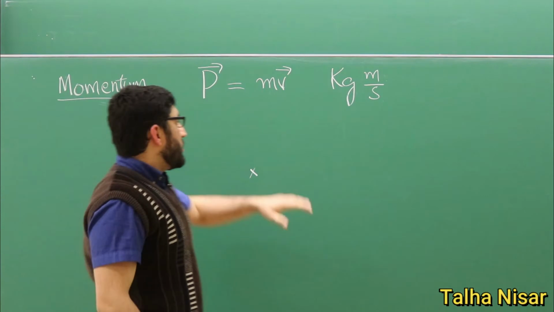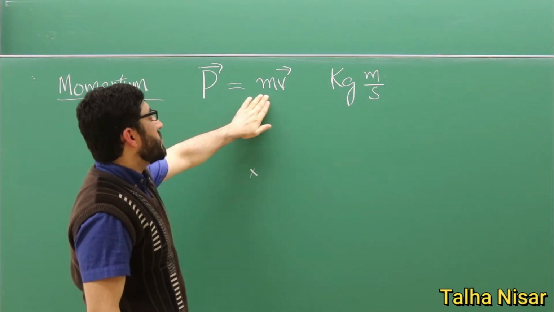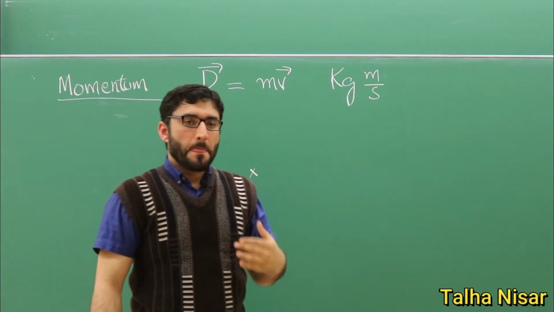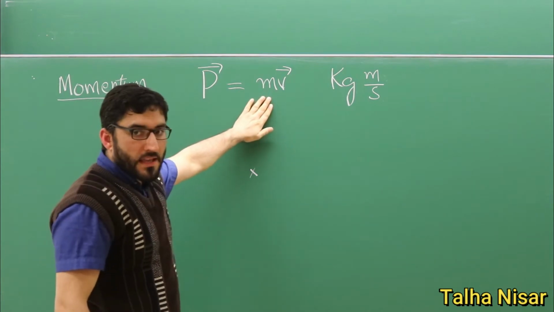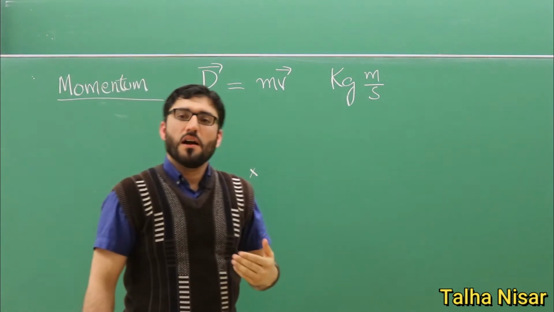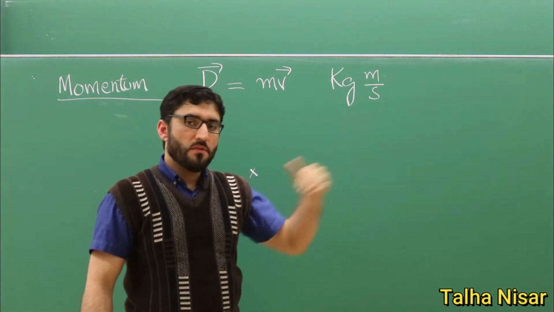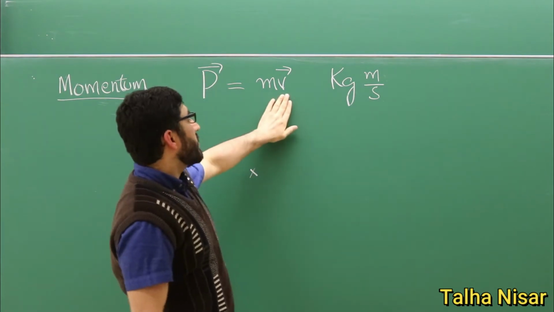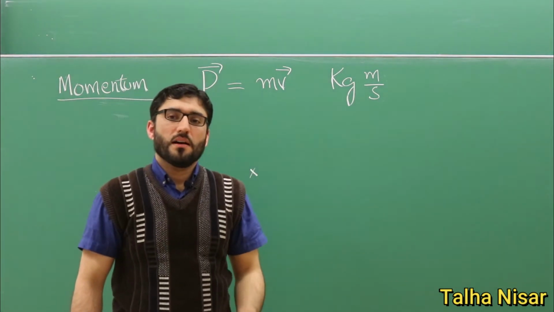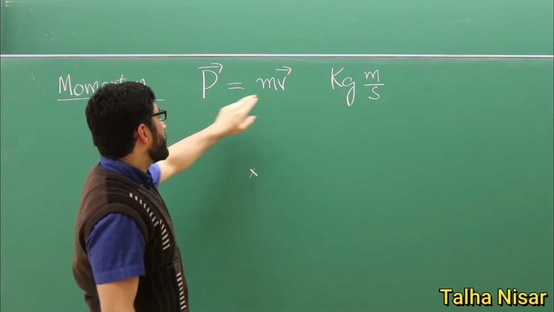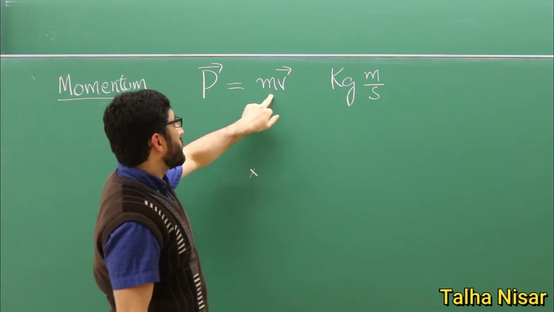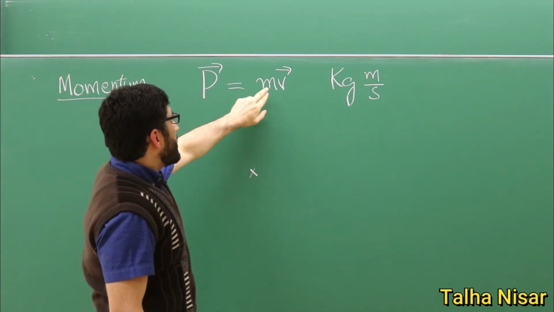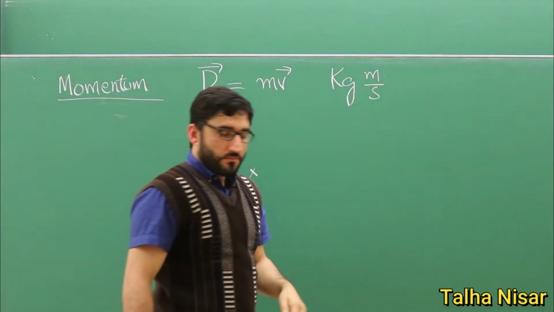So this is the quantity of motion in a body. If we have a higher mass, the momentum will be higher. If the body is moving with a high velocity, the momentum will be high. So they are directly proportional: momentum is directly proportional to the mass and the velocity.